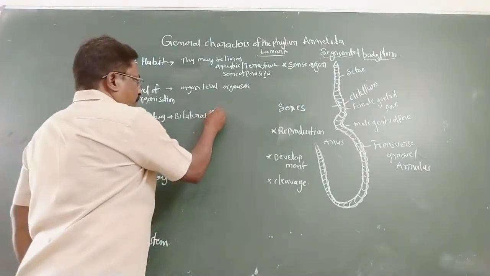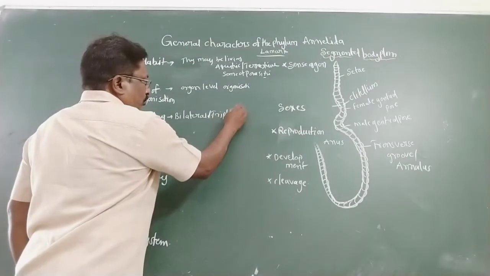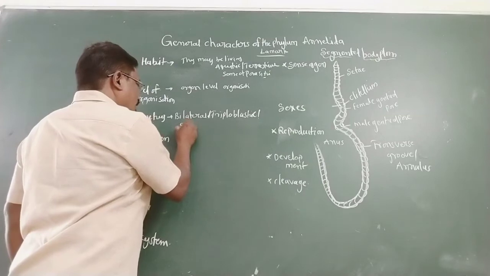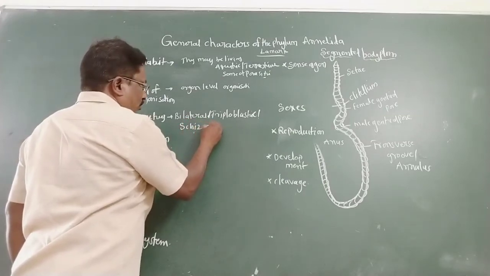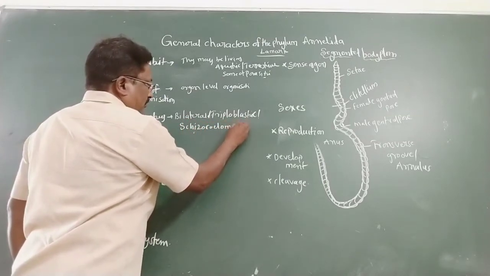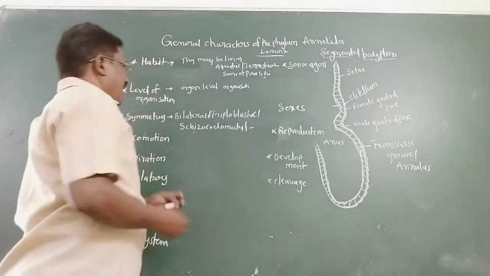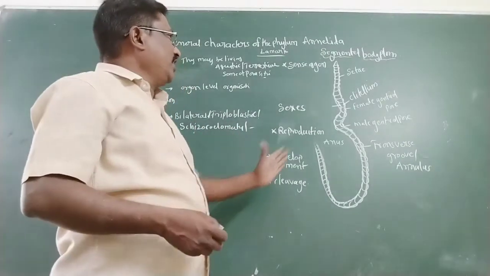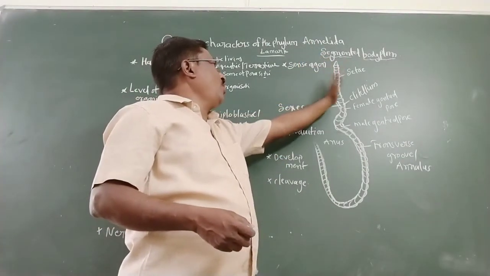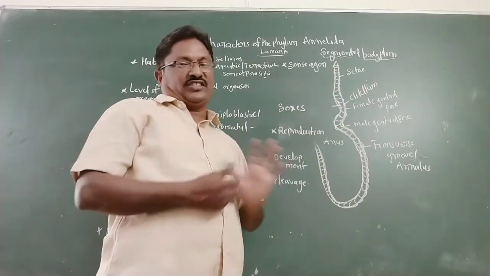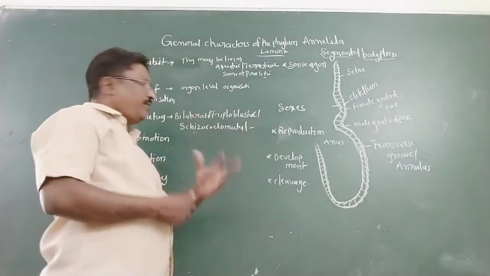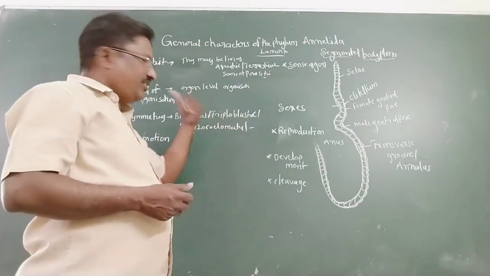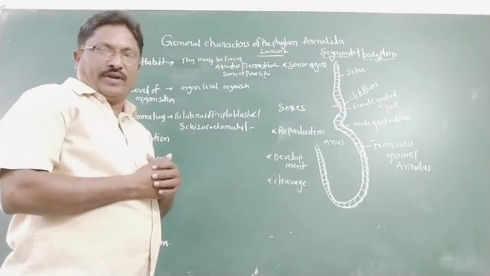Bilateral symmetry means if the body is cut through the central part into two halves, both halves have the same structure. Triploblastic means the body is made up of three germinal layers: ectoderm, mesoderm, endoderm.